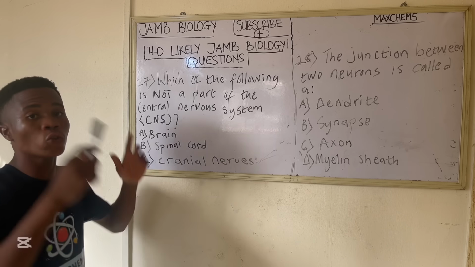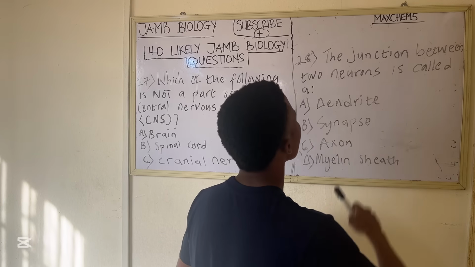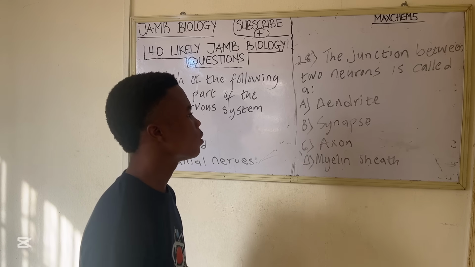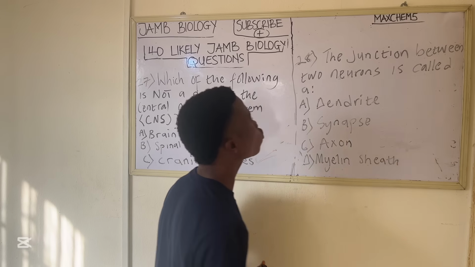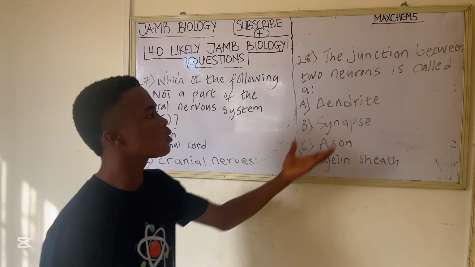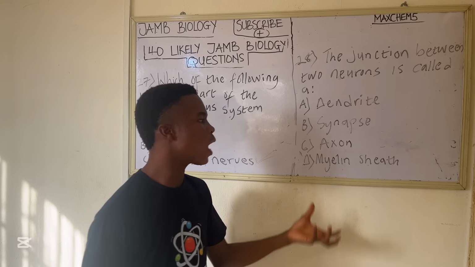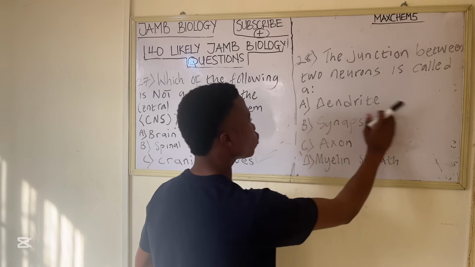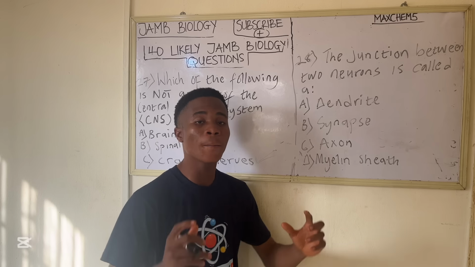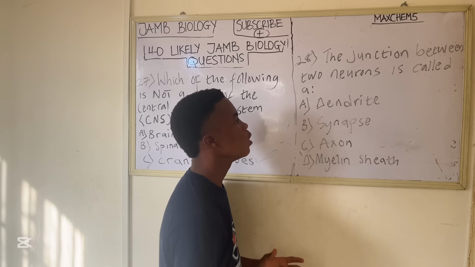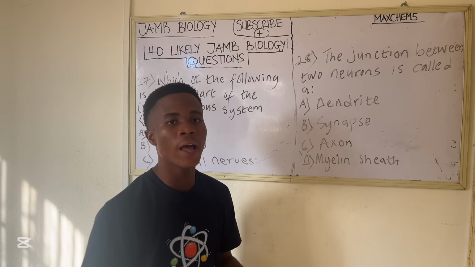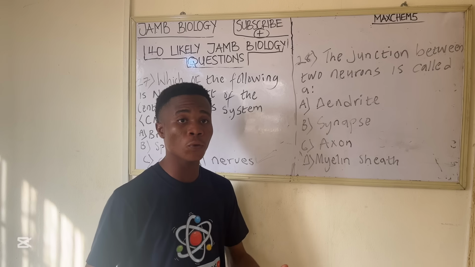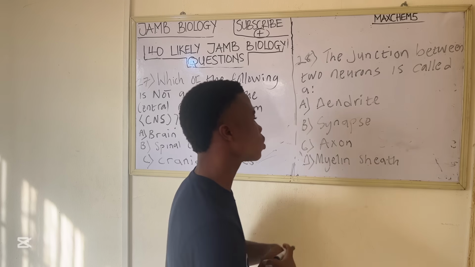So now let's go to the next question. The next question says, the junction between two neurons is called a dash. A, dendrite. B, synapse. C, axon. D, myelin sheath. Now let me explain this quickly. Dendrite is a process, and this process helps carry what? Electrical transmission, or what we call action potential, to the central nervous system.